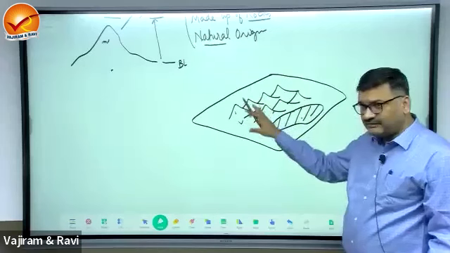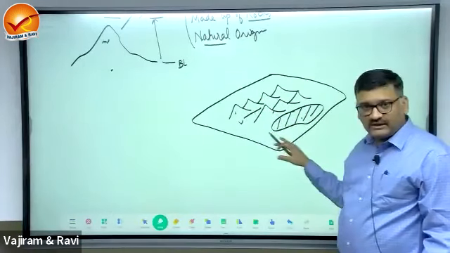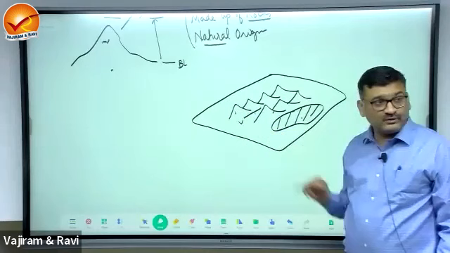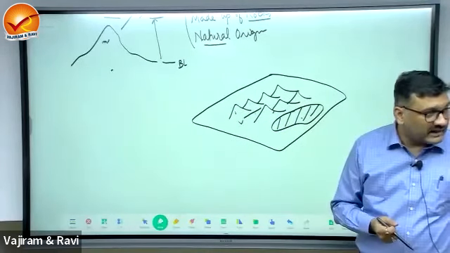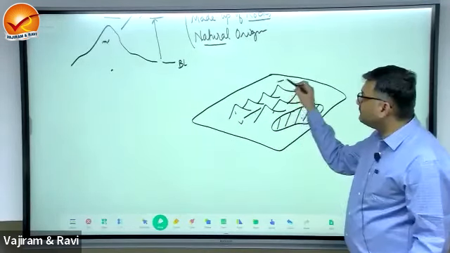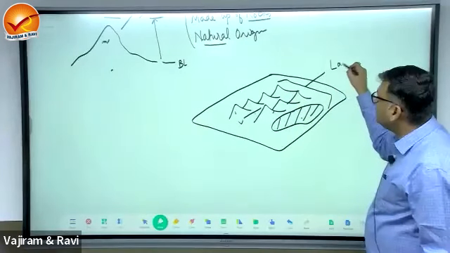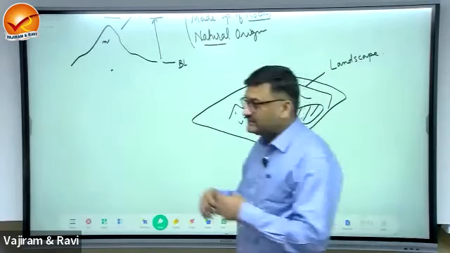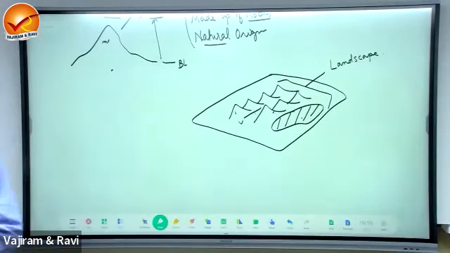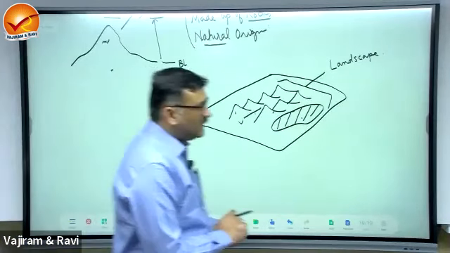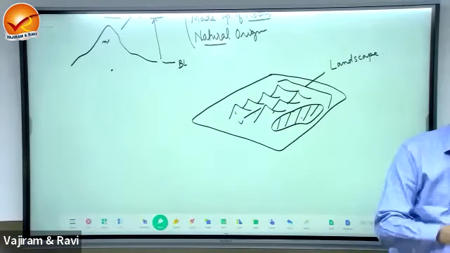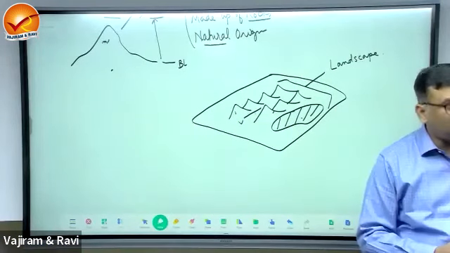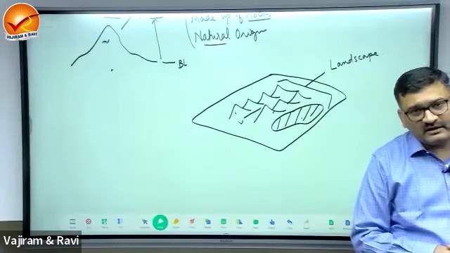So these are different features that are present in a given area. So this area is composed of different types of landforms. This area, which is composed of multiple types of landform, which has different features, is known as a landscape, right? So when there are multiple features in a given region, it will be referred to as a landscape.